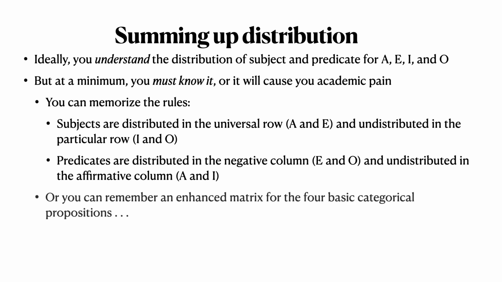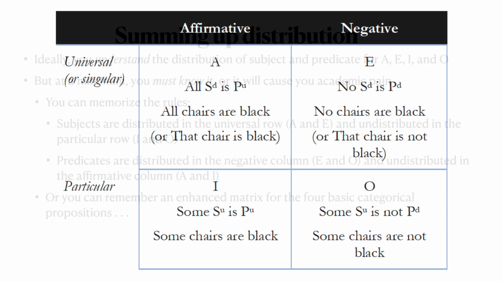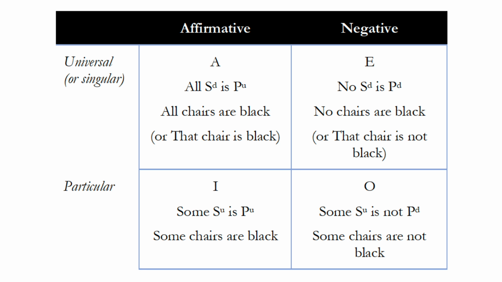There's one other way, and that's that you can remember an enhanced matrix for the 4 basic categorical propositions. And here's the matrix straight out of our book. You can see I've added a superscript for the D or U, distributed or undistributed, into our 4 basic categorical propositions. So instead of just remembering that the A statement is all S is P, you can remember or have in your notes that the A statement is all S with a superscript D is P with a superscript U. And you can do that for each of the other 3 statements.